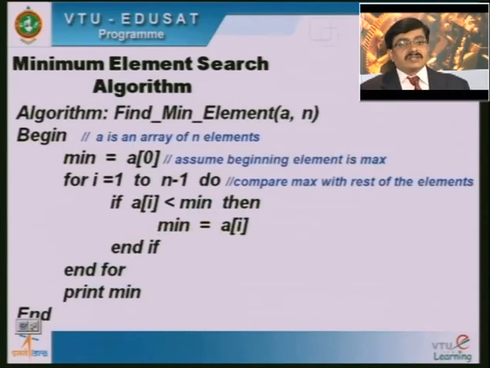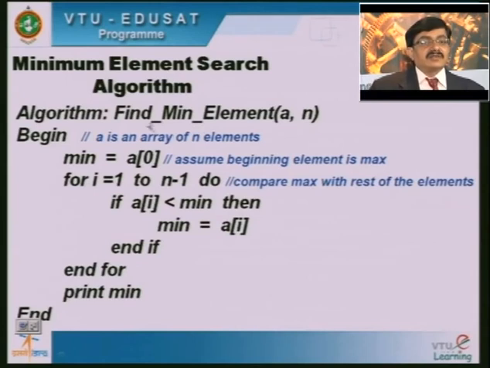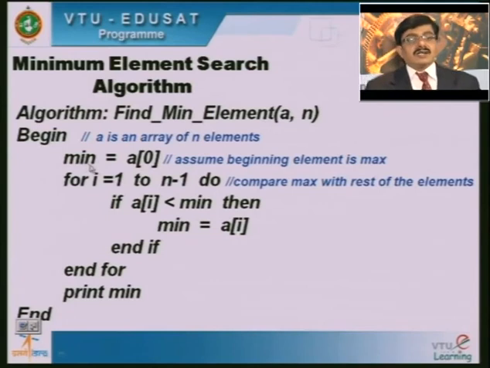Now the code for this particular problem: the algorithm is find min element a comma n, to find the minimum element in an array of n integer elements. Here the algorithm begins, and I assume min equal to a of 0. I am assuming the 0th element itself is the minimum element. Then i is equal to 1 to n minus 1. Here I compare the assumed minimum element with the rest of the elements, and whenever the current element is lesser than the assumed minimum element, I will change the minimum element.